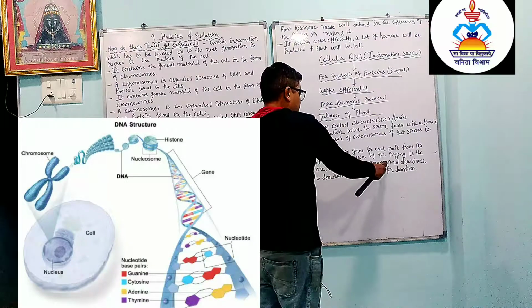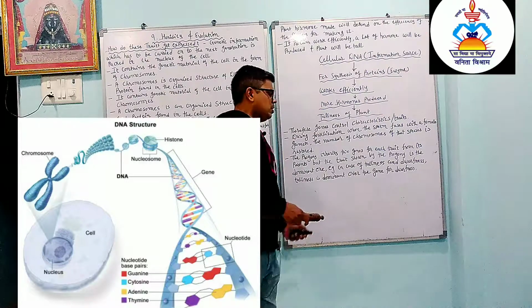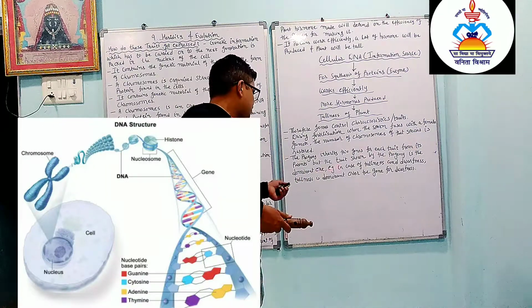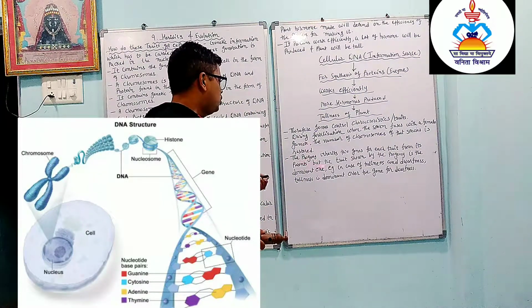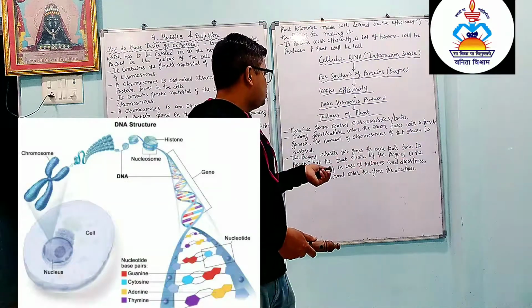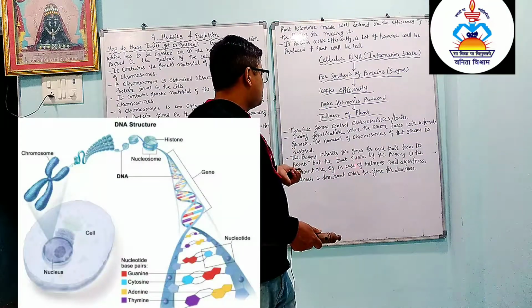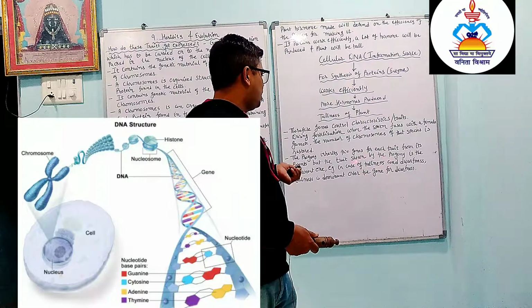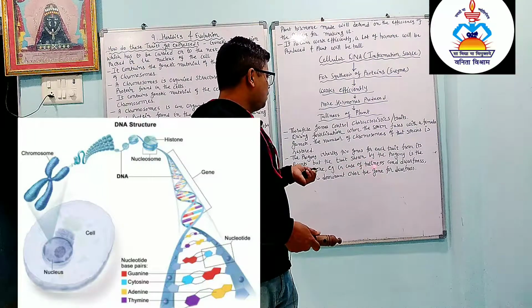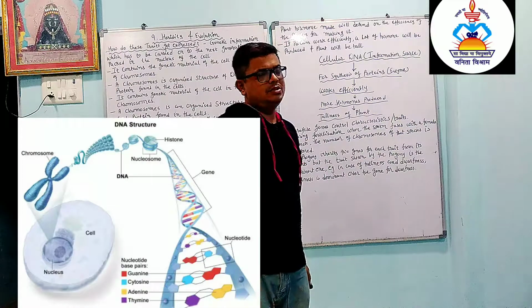Example, in case of tallness and dwarfness, the tallness is dominant over the gene for dwarfness. So which will be expressed? The one which is dominant. The progeny inherit two genes for each trait from its parents, but the trait shown by the progeny is the dominant one. Here we discuss one trait or characteristic of the plant. In case of tallness and dwarfness, tallness is dominant over the gene for dwarfness.